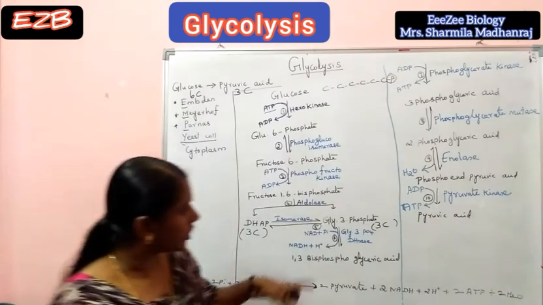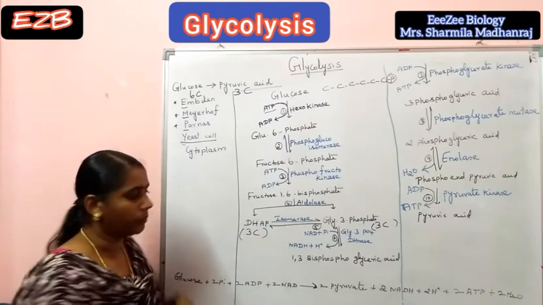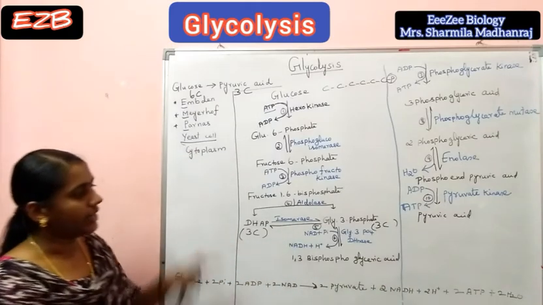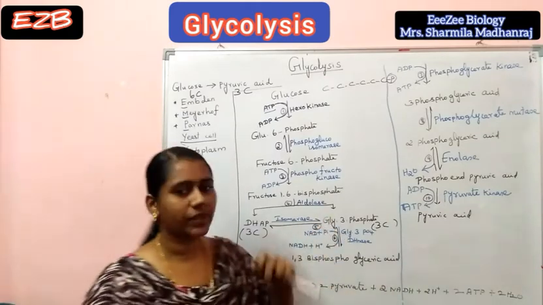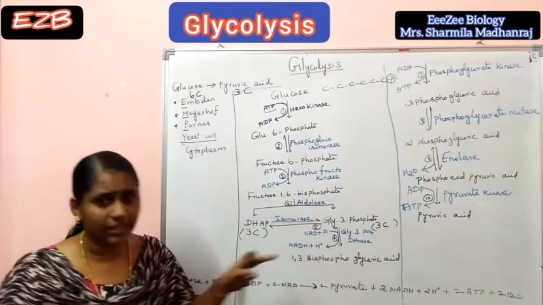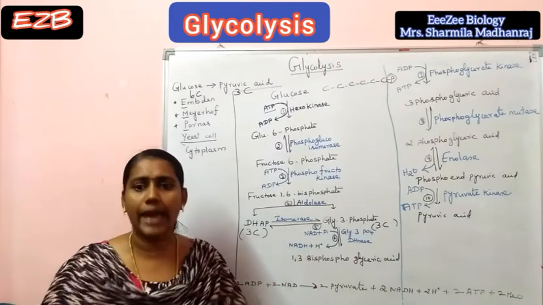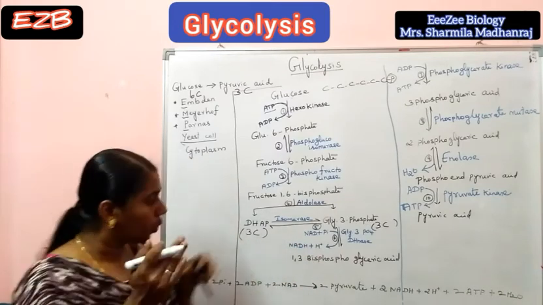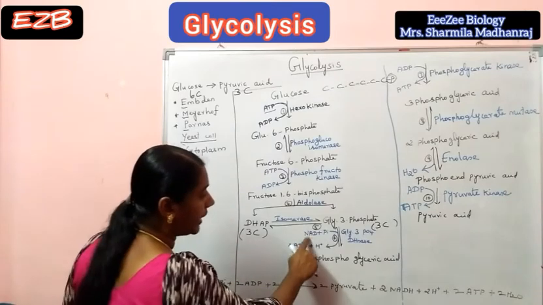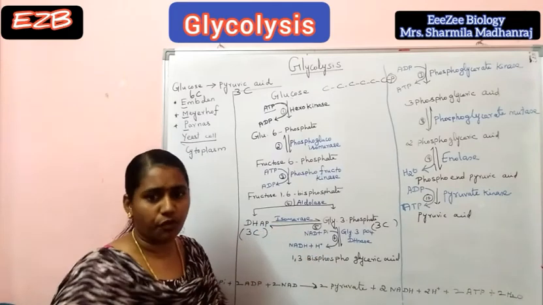Next, sixth step: glyceraldehyde 3-phosphate is converted to 1,3-bisphosphoglyceric acid, or 1,3-bisphosphoglycerate, by the enzyme glyceraldehyde 3-phosphate dehydrogenase. In this sixth step there are 2 reactions, a phosphorylation reaction and an oxidation reaction. During this reaction, NADH2 is formed. NAD is converted to NADH plus hydrogen ions.